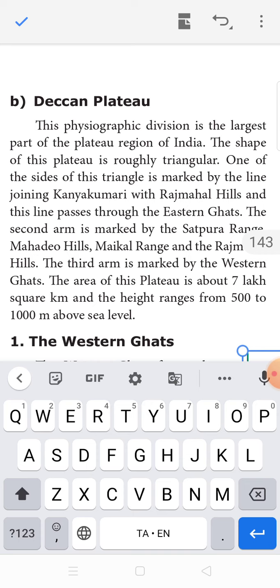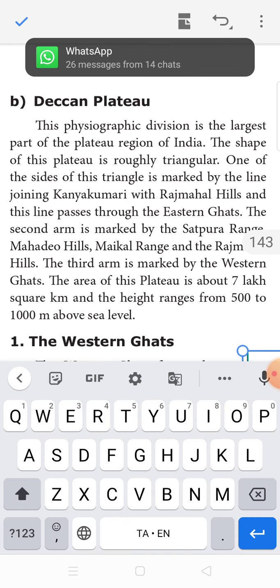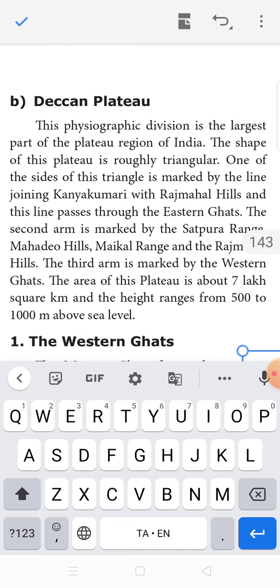The second arm is marked by the Satpura Hills, Mahadev Hills, Maikal Range, and the Rajmahal Hills. The third arm is marked by the Western Ghats. The area of this plateau is about 7 lakh square kilometers, and the height ranges from 500 to 1000 meters above sea level.